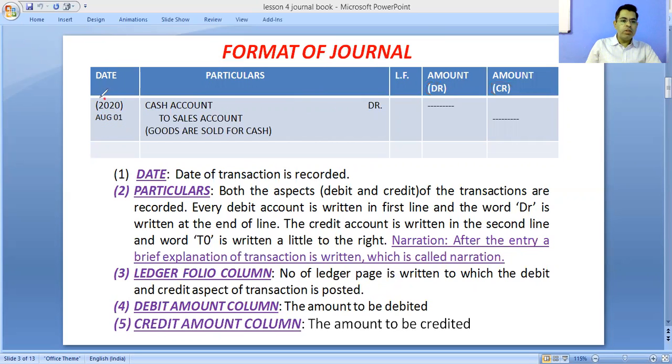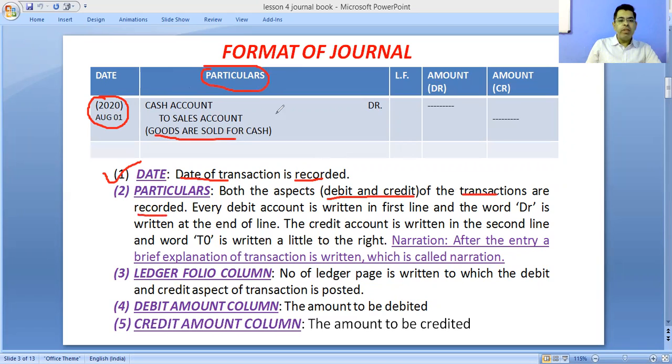The date of the transaction is recorded first. The second column, the particulars column, is important. In this column, both the debit and credit aspects of the transaction will be recorded.